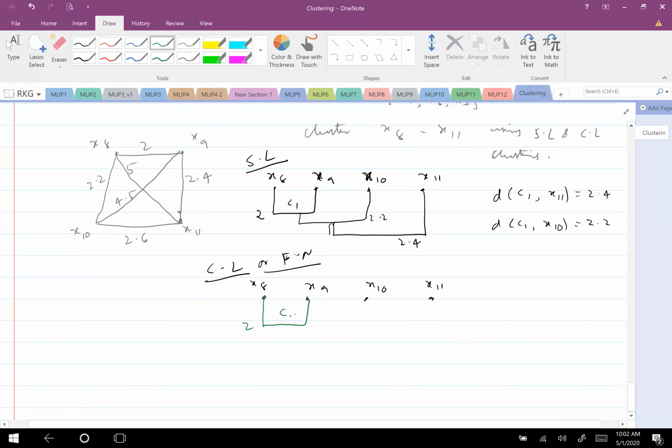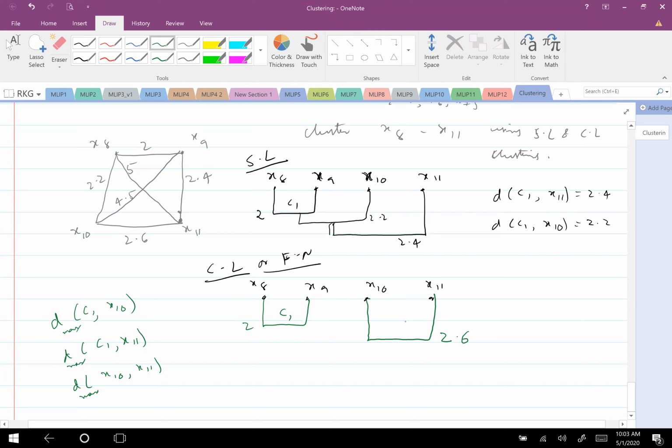Second cluster, this is C1, right? So distance of C1 comma, I have to see, say X10. Okay. Distance of C1 comma X11, distance of X10 comma X11, all are D max, the maximum distances. I can write this, and after that, which one will get clustered? Can you tell? X10 and X11 get clustered, correct. With how much distance? 2.6. Okay. Then what?